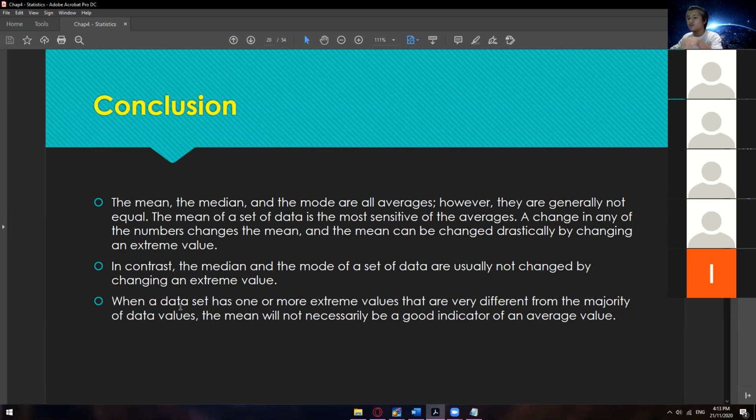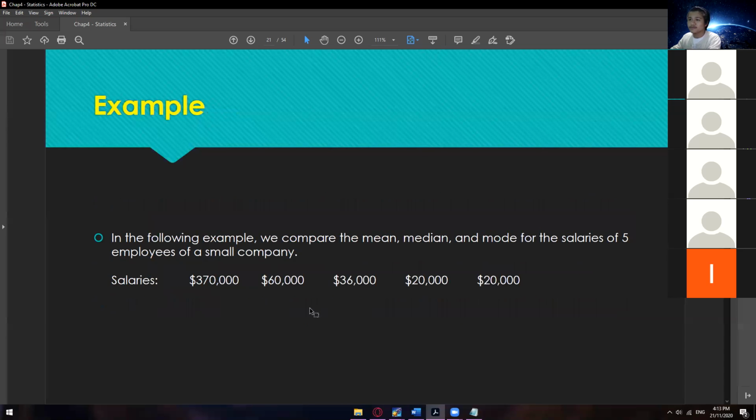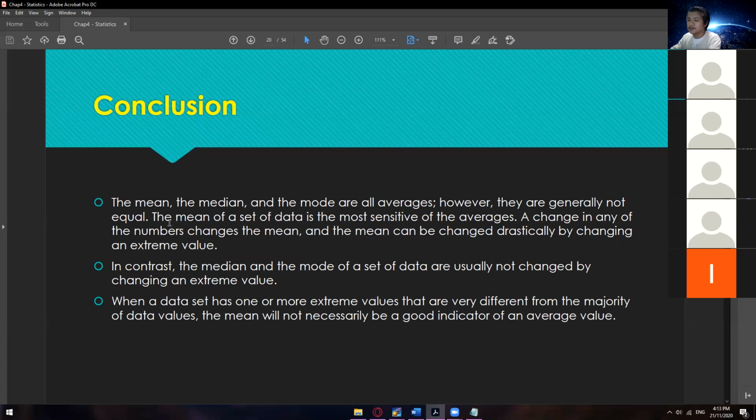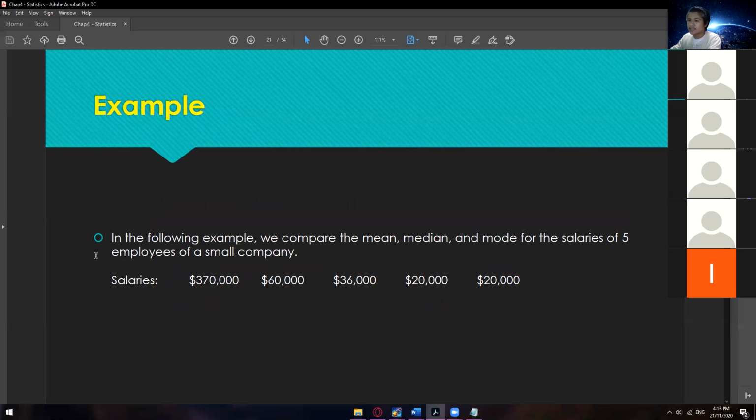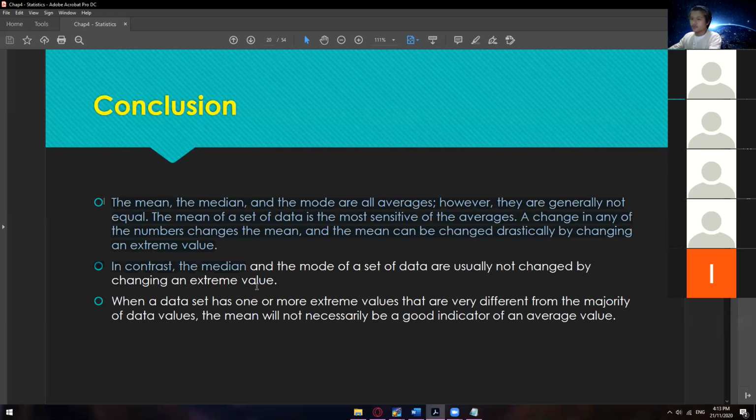And when a data set has one or more extreme values that are very different from the majority of data values, the mean will not necessarily be a good indicator of an average value. All right. Later on, I will show you an example regarding those conclusions.